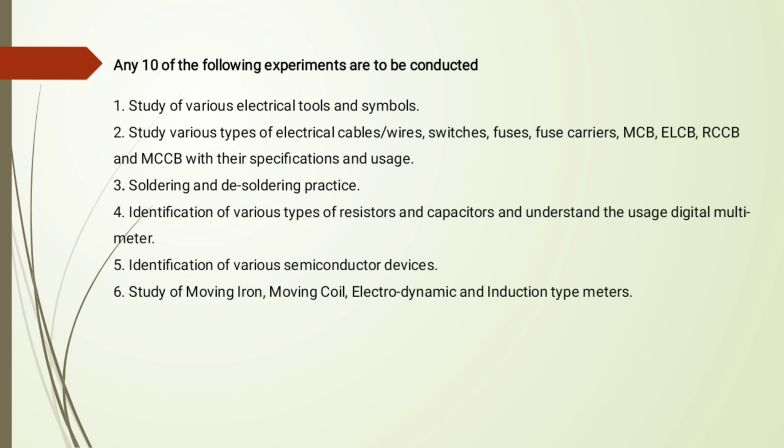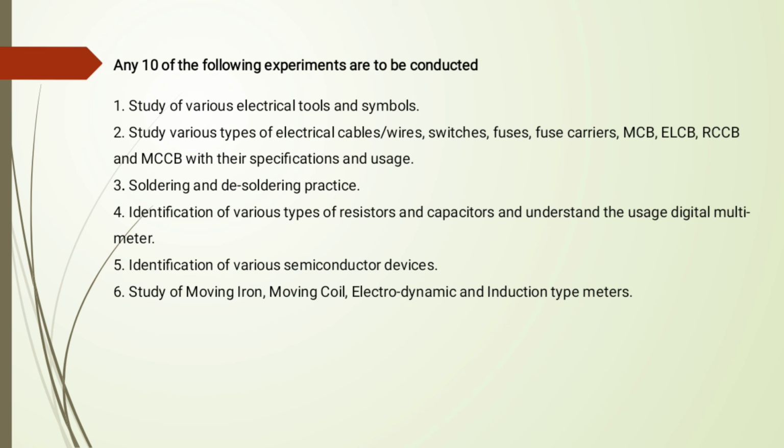First, what is the experiment? First experiment is the study of various electrical tools and symbols. We are using various types of electrical tools and also symbols. Second, study various types of electrical cables, wires, switches, which type of wires we have to use, which type of switches, which type of fuse, which type of fuse carriers, MCB, ELCB, RCCB. All these we will study in the second experiment. Next, the third one is the